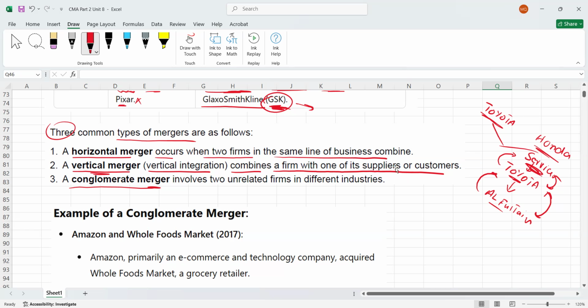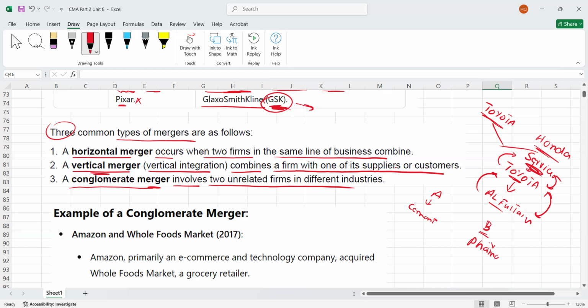And now we have the third definition, which is called conglomerate merger. So what is conglomerate merger? Here a very key definition is there. Conglomerate merger involves two unrelated firms in different industries. For example, just for the sake of understanding, let's say we have a company A. Company A is in the cement sector, and we have company B. Let's assume they are into the pharmaceutical sector.